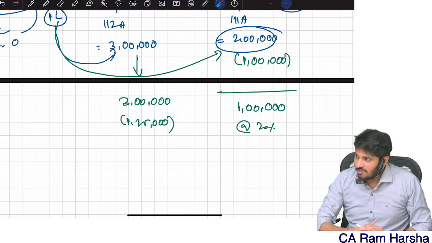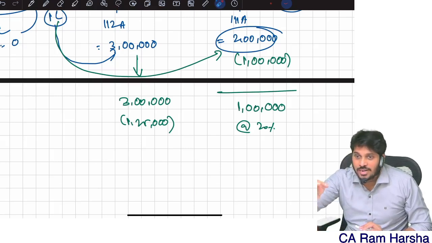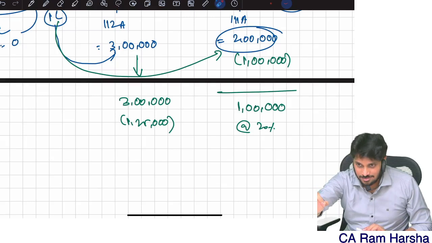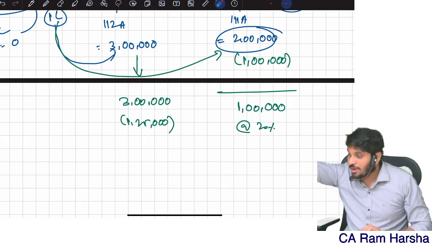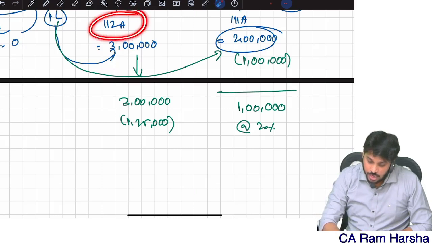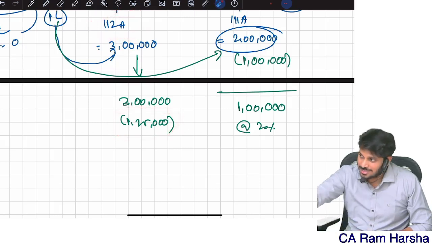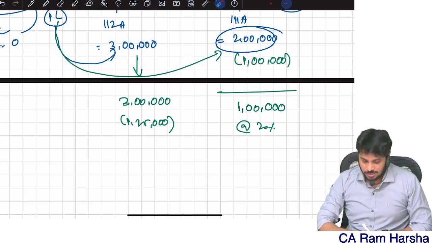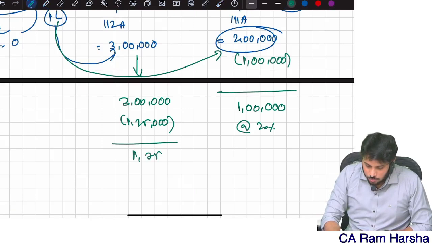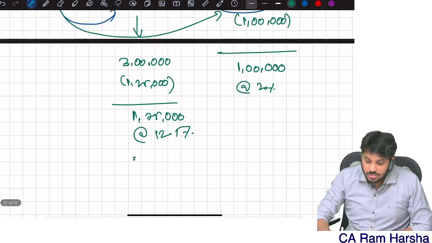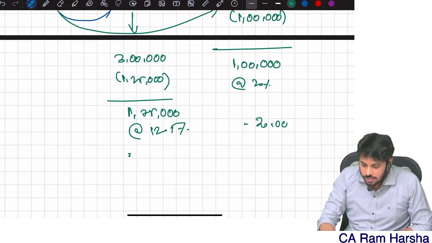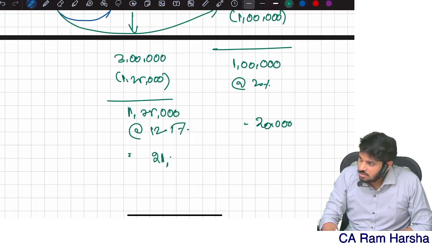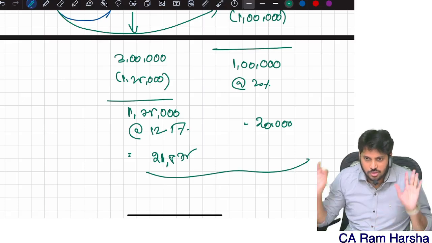When computing tax, up to 1.25 lakh is zero tax, beyond 1.25 lakh it is 12.5%. So 112A long-term capital gain has its own exemption limit, a different limit. The balance amount is 1,75,000, taxable at 12.5%. So the tax here is 20,000, and here 21,875. Total 41,875. That's how it will be.